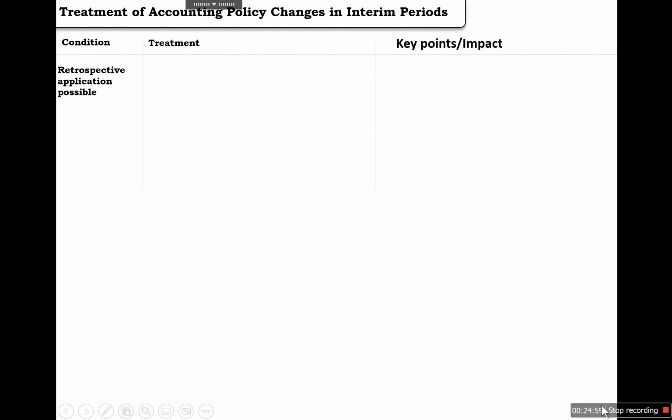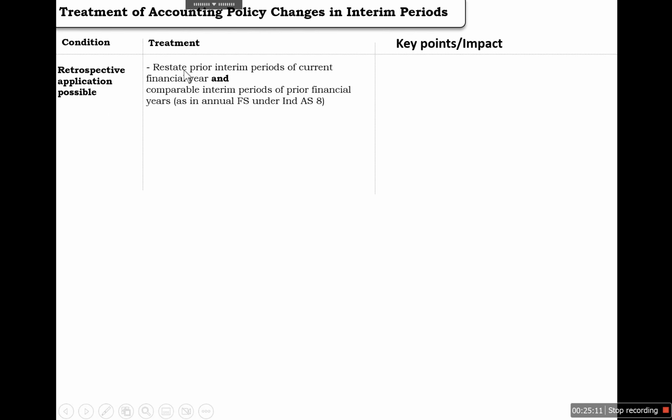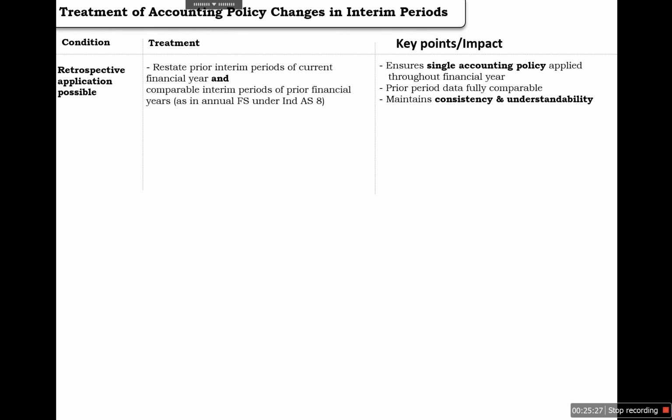Next is about the treatment of accounting policy change. There are two types of accounting policy change. One where the retrospective application is possible. In this case, we need to restate the prior interim periods of the current financial year, and similarly the prior comparable period of the last financial year. So that the same accounting policy is followed throughout the financial year, and prior period data is fully comparable to maintain the consistency and understandability of the financial statements.